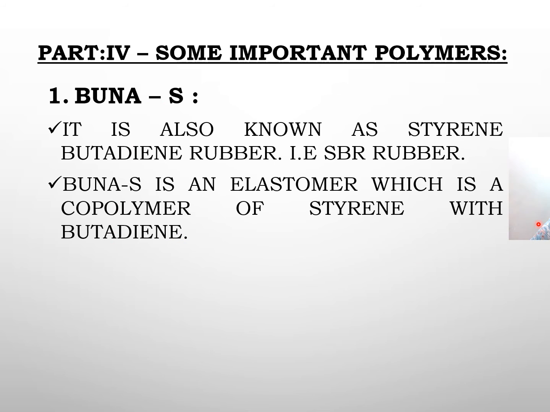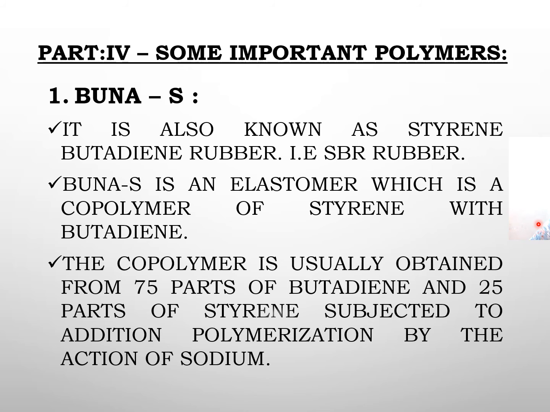A copolymer of butadiene and styrene is formed, and this copolymer polymerizes to give you the Buna-S rubber. The copolymer is usually obtained by adding 75% of butadiene and 25% of styrene. These two are subjected to addition polymerization in the presence of sodium.